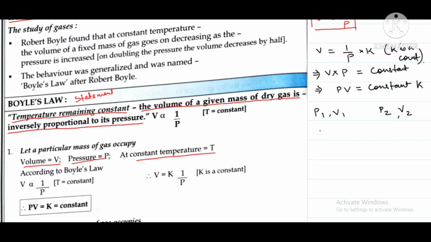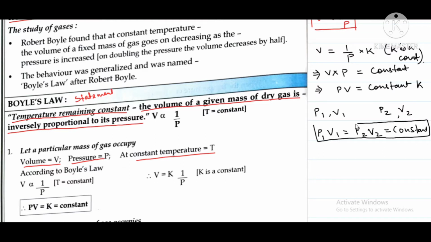Then what can we say? We can write that P1 into V1 will be equal to P2 into V2, which will be equal to constant. Why is it constant? Because the product of pressure and volume of a particular gas of fixed mass will always be constant.